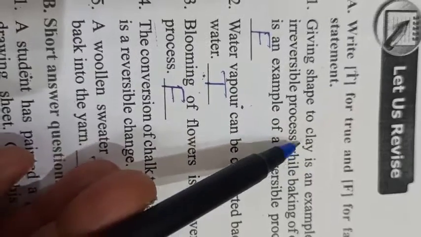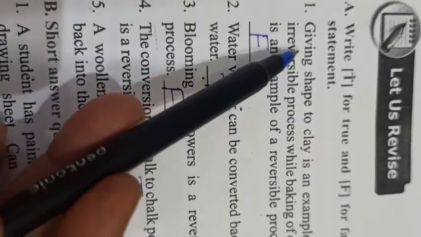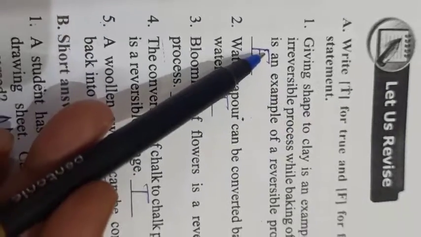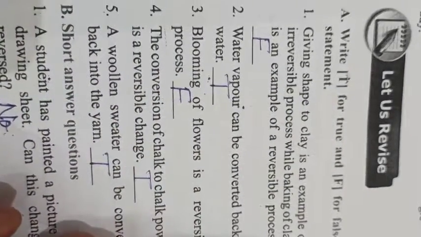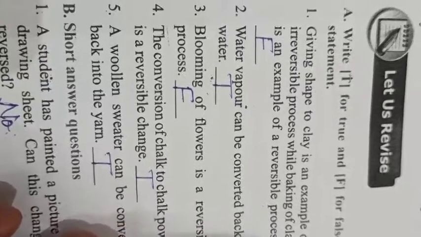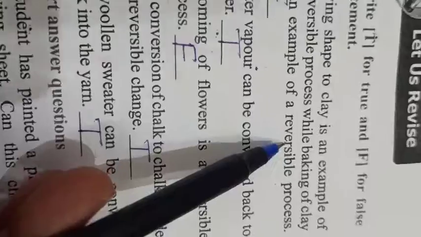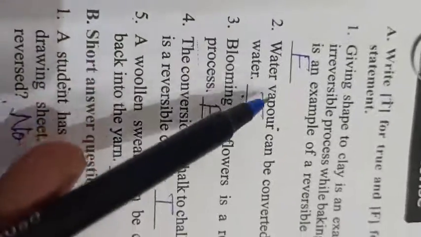So it is a reversible process, but here they have written giving shape to clay is an example of irreversible, so it is false. And when we bake clay, that is an example of irreversible, but here they have written just the opposite, so it is false.